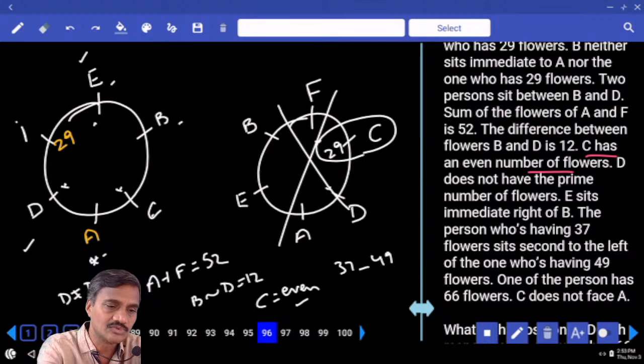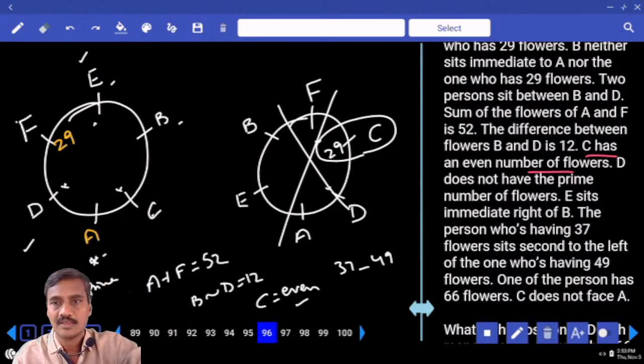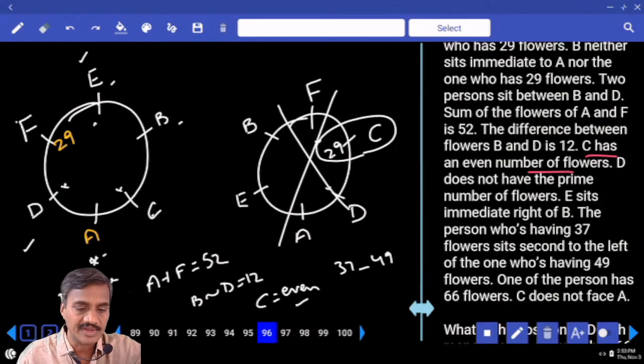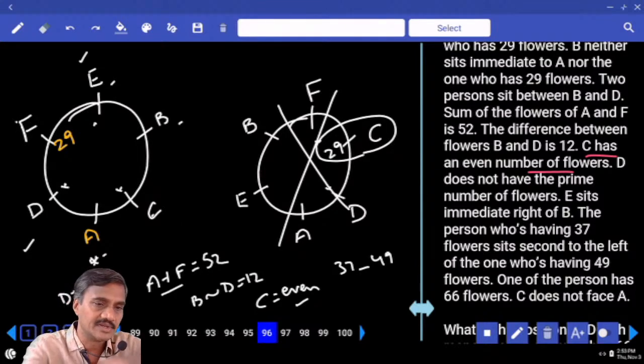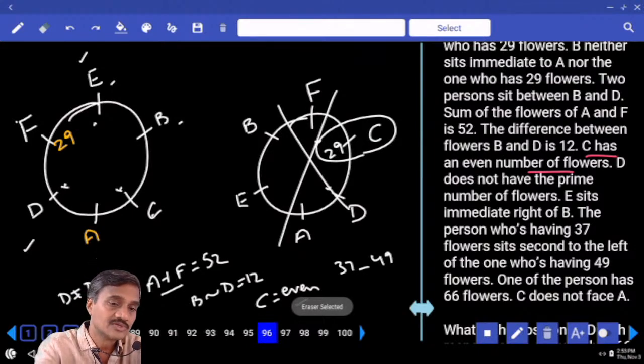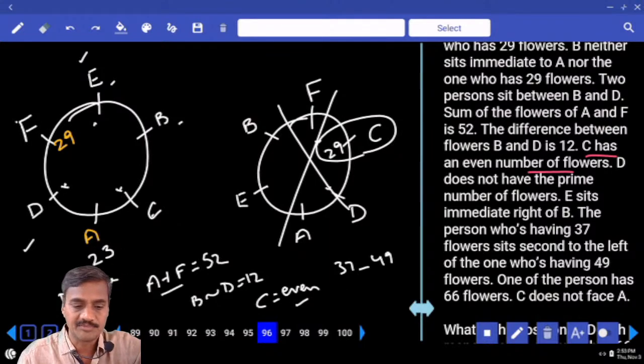If C is here, then who is the person after? F is the person. Now the persons are fixed. Then A plus F equals 52, we said. Now F is 29 and this A must be 23. Done? A plus F is 52. Now the difference between B and D.